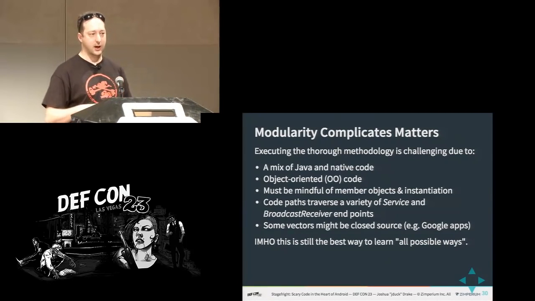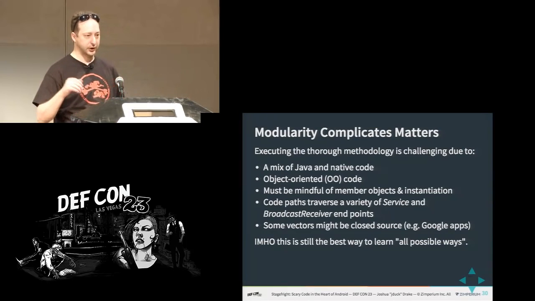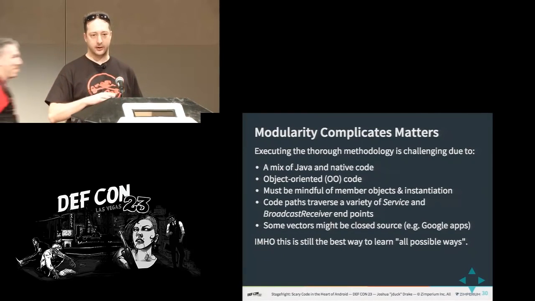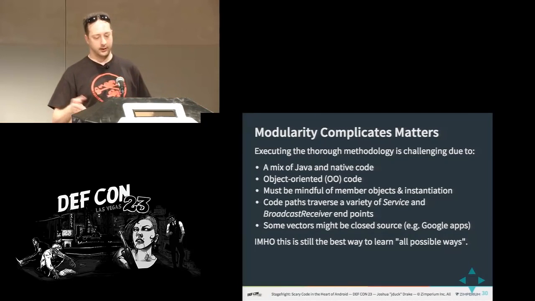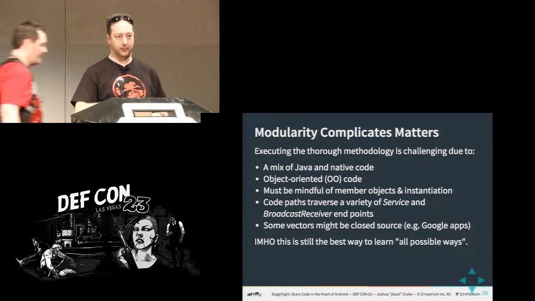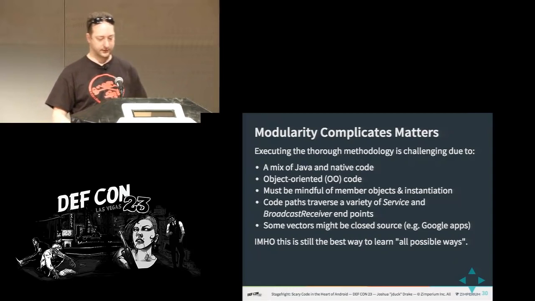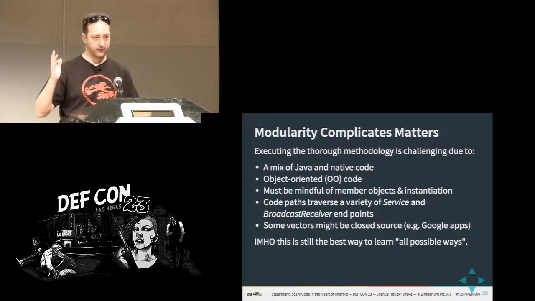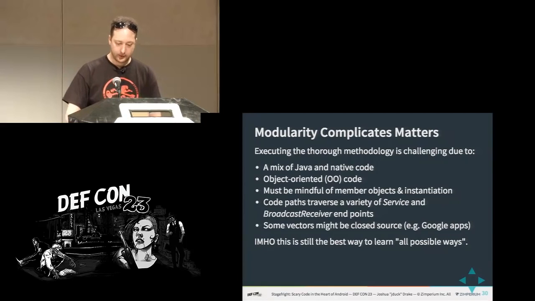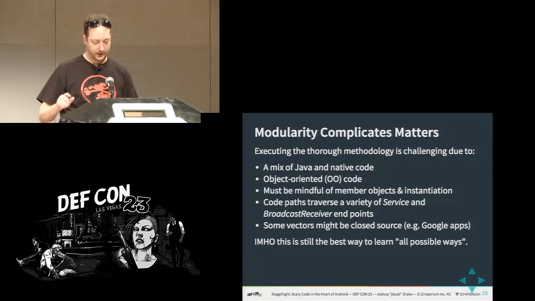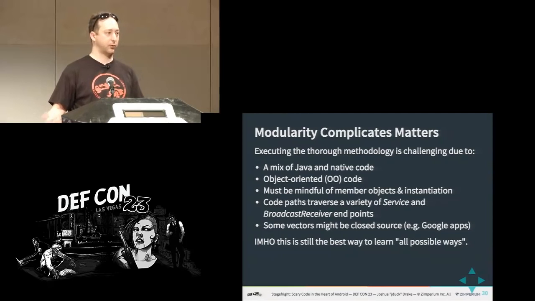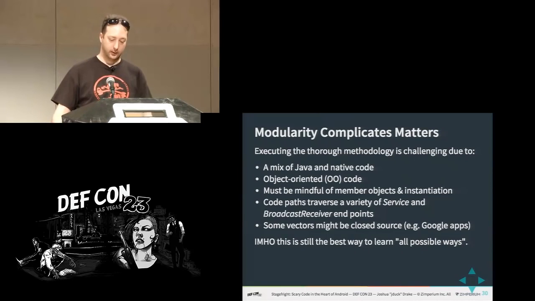All right, so the other thing is there's a lot of object-oriented code. We mentioned C++, we mentioned Java. So oftentimes when you're auditing code paths or trying to understand the code, you have to remember the member functions and variables and all these crazy classes. So again, more files to have open. You have to be careful about object instantiation and lifetimes. Further, on Android, because of the modularity and the IPC, you sometimes have to cross boundaries between processes. That can be hard to follow, but you can get through it if you keep trying.